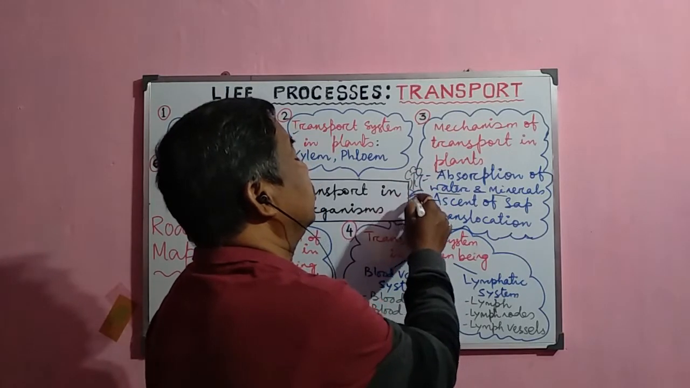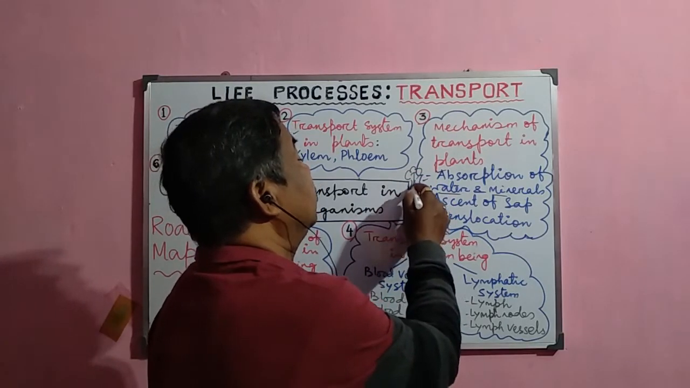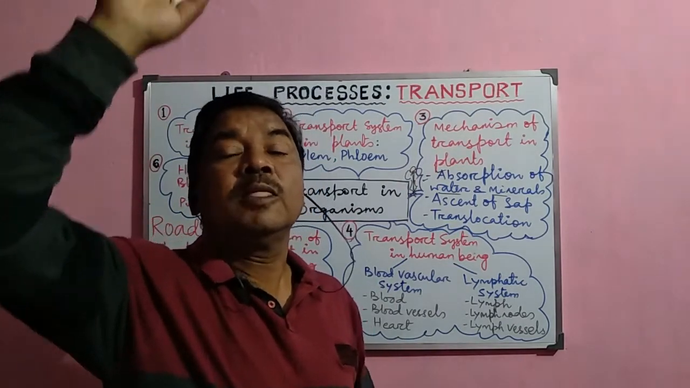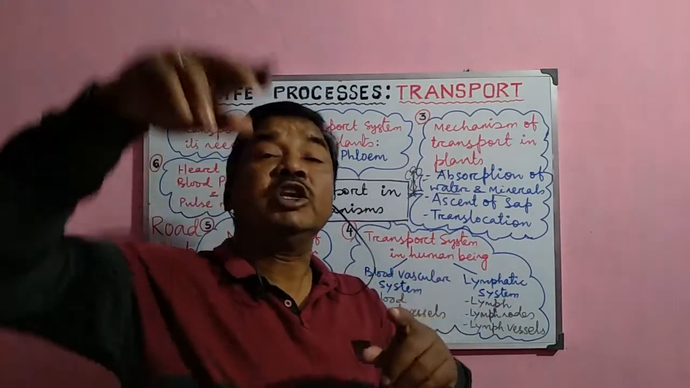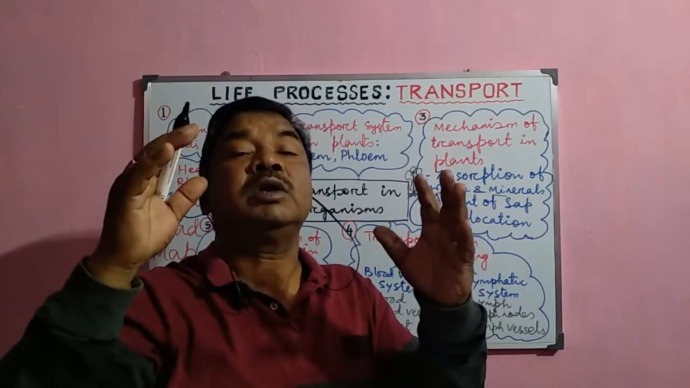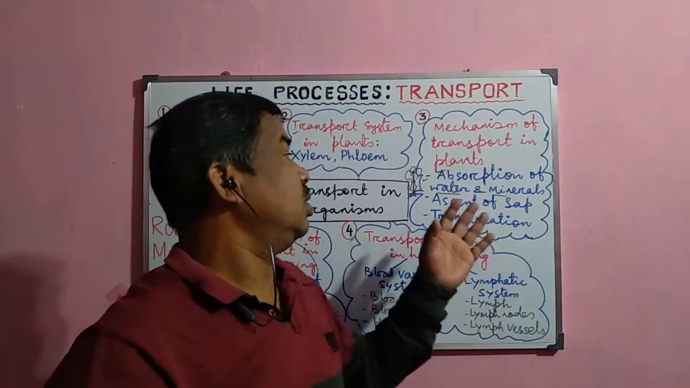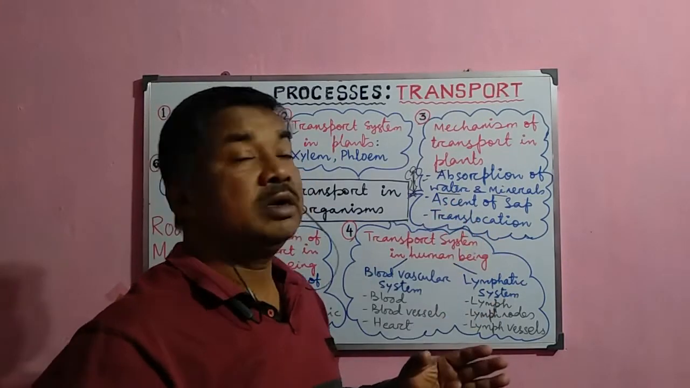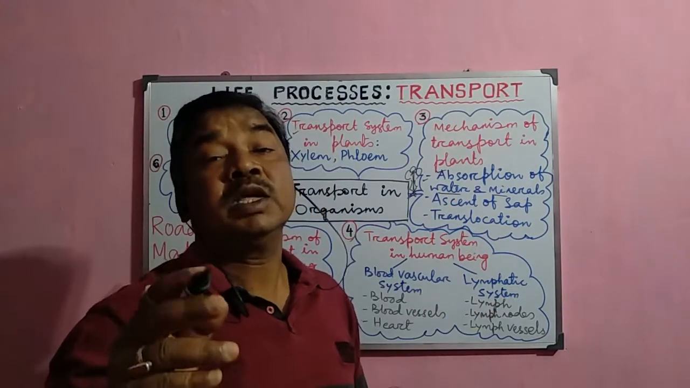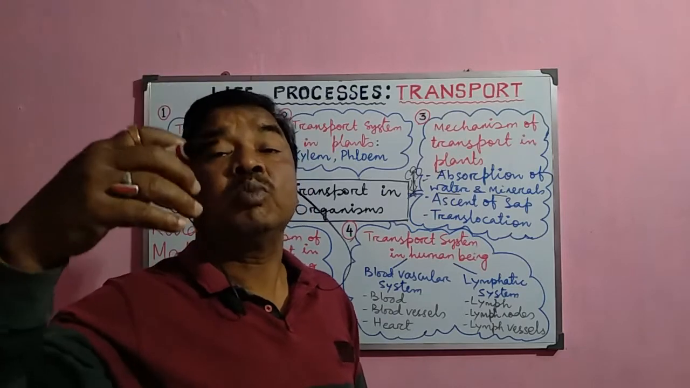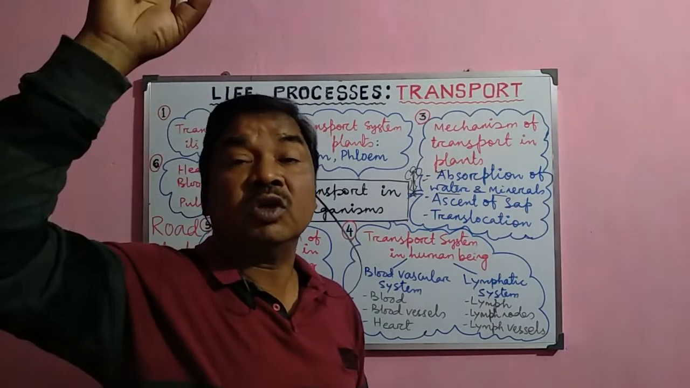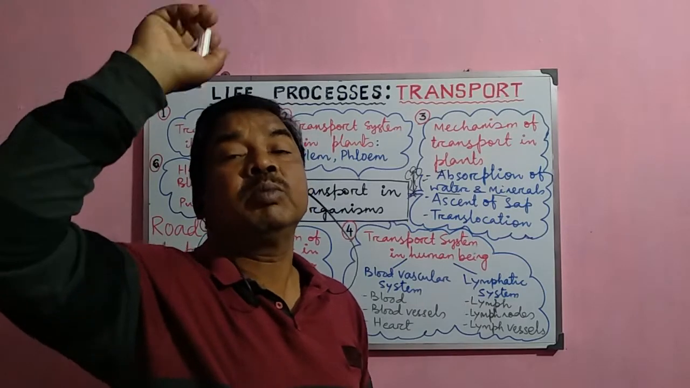Suppose it is absorbed from the soil to the root, and from the root, some plants are 200, 300 feet tall. So how does the water actually reach the 200 and 300 feet tall plant? So what is the mechanism behind it? That is called the ascent of sap. And for this ascent of sap, there is some sort of pressure or force, you can say, which actually helps to reach the water to the top of the plant.